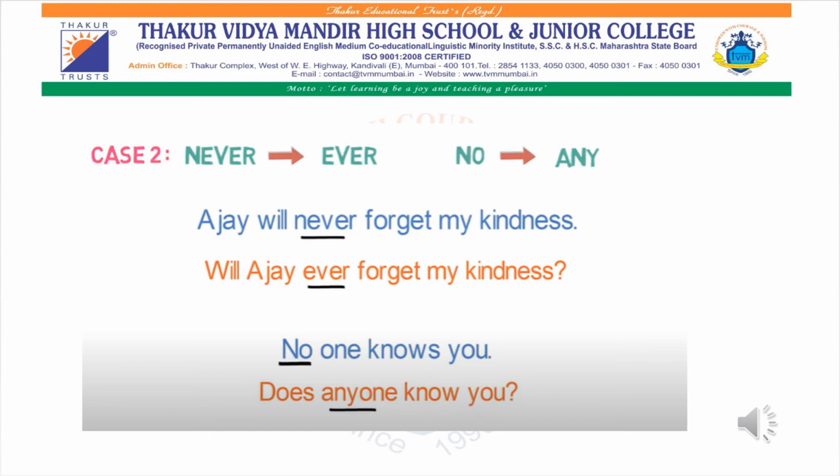Now this structure, whatever we are studying now, is converting an assertive sentence to interrogative sentence. But if they tell you to convert an interrogative sentence to assertive, then everything will be vice versa. Instead of ever, you will add never. I hope at least now this concept is clear.